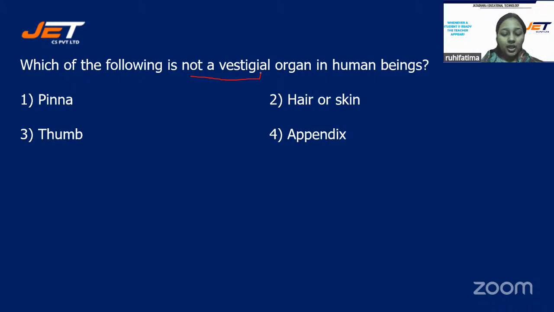Yes, Sanjana and Aksa, you both are correct. Neha, you are also correct. The correct answer is thumb. Thumb is not a vestigial organ. Pinna, hair and skin, and appendix, they all are vestigial organs.